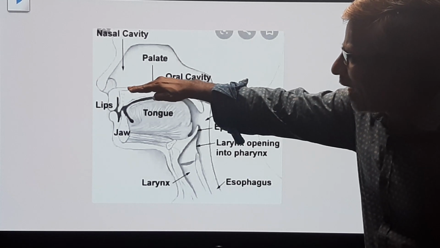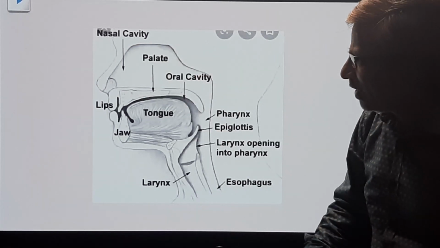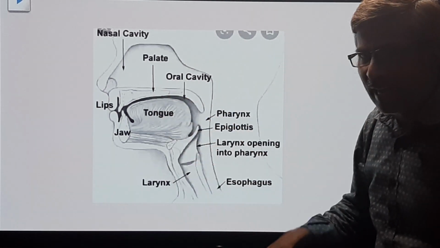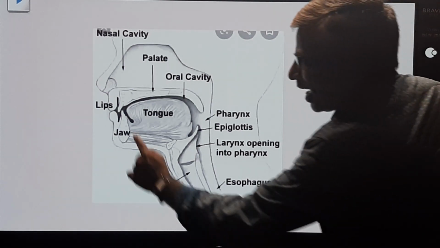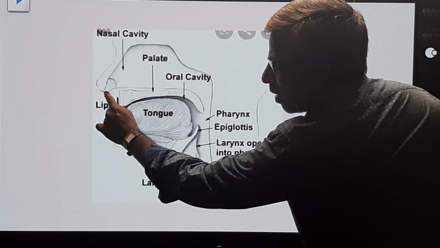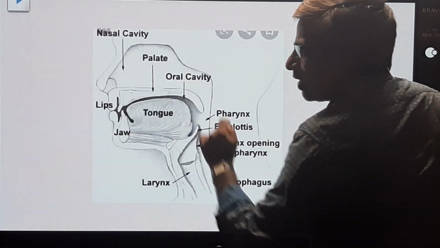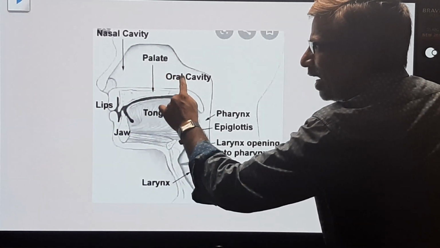Above the palate is called the nasal cavity. Below the palate is called the oral cavity. In the digestive system we have already discussed this. Here, external nostrils are present at the nose. These are external nostrils. These are openings. The openings enter into the nasal chambers.